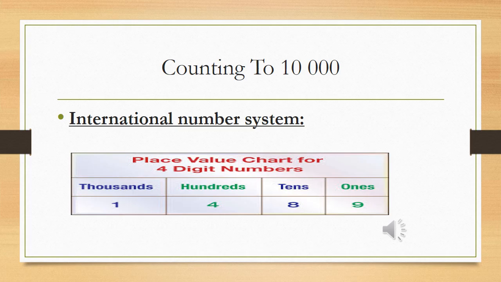There are two types of number system. One is the international number system and the second is the local number system. If you are Pakistani, then we say this is the Pakistani number system. If we are Indian, or if we belong to Australia, all have their local numbers as well, because their language and their communication are also different. But the international number system is recognized in the whole world. So we prefer to understand the international number system.